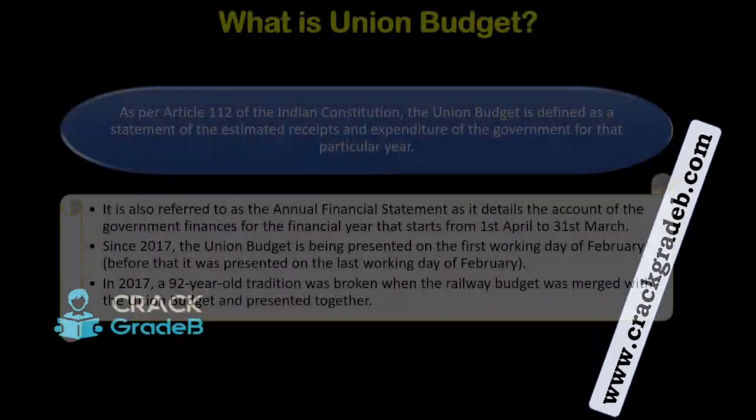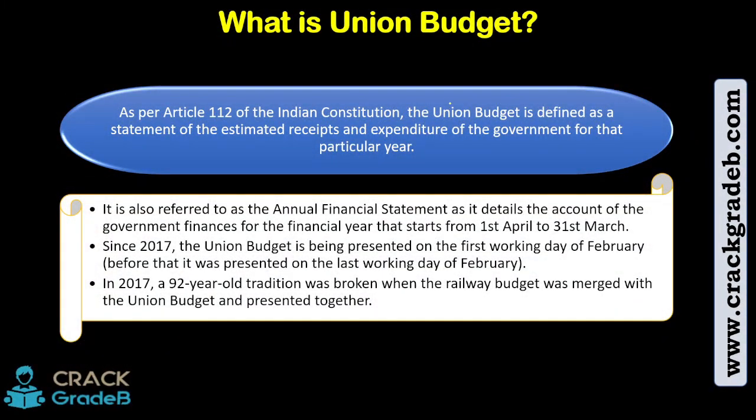So let's quickly begin. First, what is the union budget? As per Article 112 of the Indian Constitution, the union budget is defined as the statement of estimated receipt and expenditure of the government for that particular year. Okay, लेखा जोखा हिसाब government का. Now, it is also referred to as the annual financial statement, as in detailed accounts of the government finances for the financial year, which starts from 1st of April to March 31st.